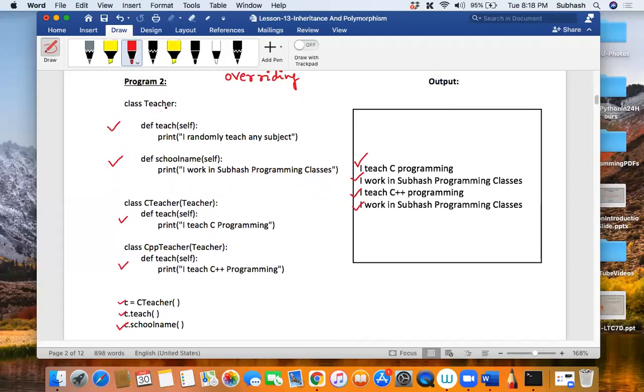And if you create an object of the teacher class and call the teach method, then a randomly chosen subject will get printed.